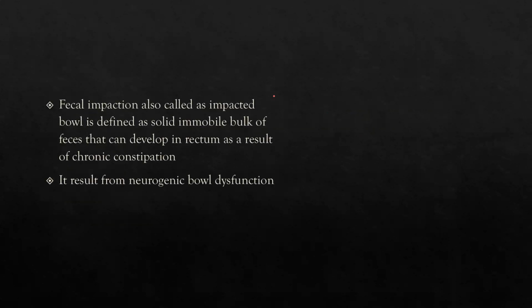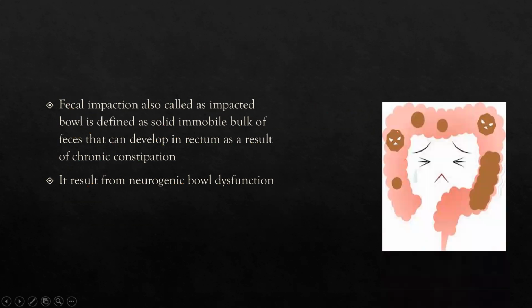So basically, firstly, the right answer is fecal impaction. How is fecal impaction the right answer here? So let's see. Fecal impaction, also called an impacted bowel, is defined as a solid immobile bulk of feces that can develop in the rectum as a result of chronic constipation, and it results from neurogenic bowel dysfunction.